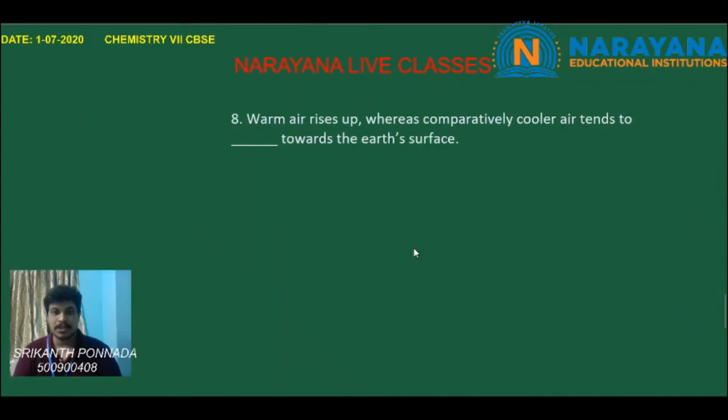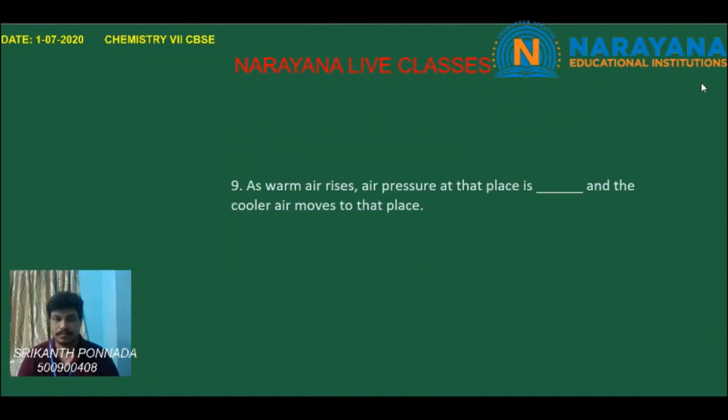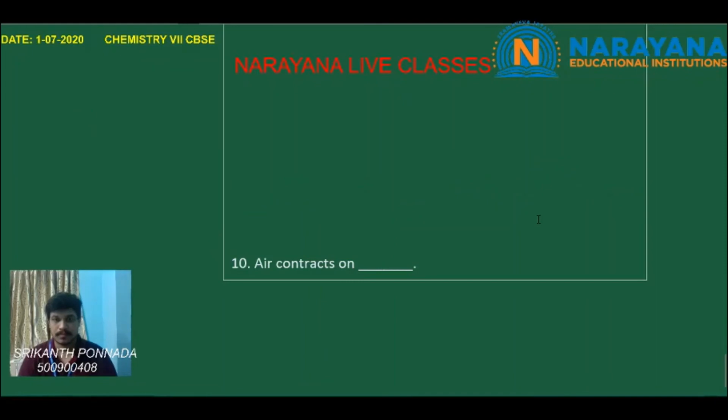Coming to the eighth question, warm air rises up whereas comparatively cooler air tends to sink towards the earth's surface. Coming to the ninth question, as warm air rises, air pressure at that place is dash and the cooler air moves to that place. Children, as warm air rises, the air pressure at that place is reduced and the cooler air moves to that place.